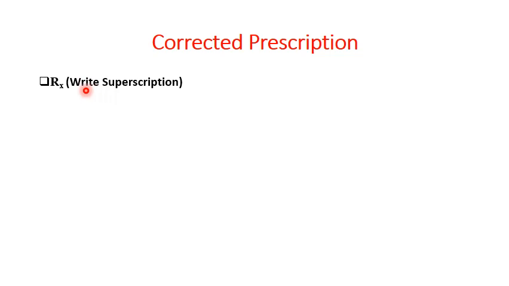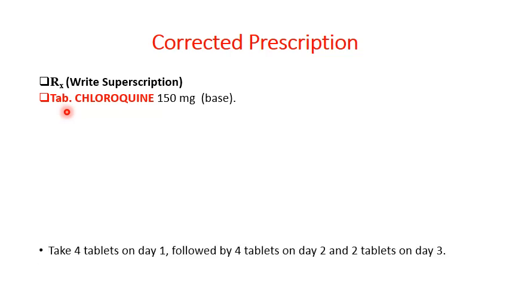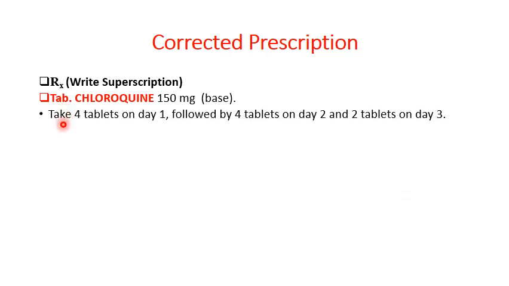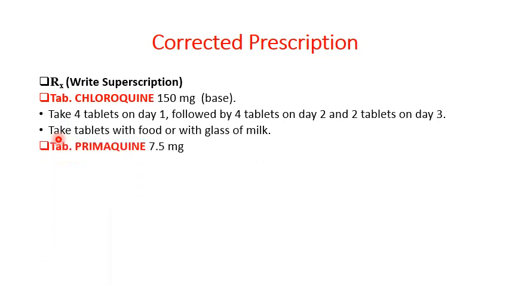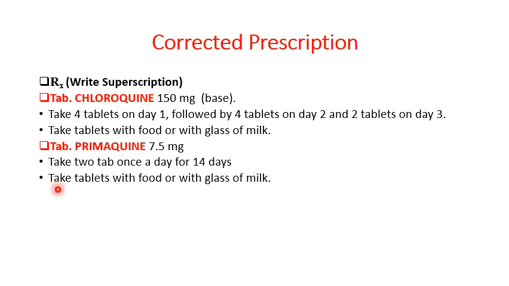First mention the details of doctor and patient, that is the superscription. Thereafter, for P. vivax malaria, drug of choice is tablet chloroquine 150 mg base. Take 4 tablets on day 1, followed by 4 tablets on day 2 and 2 tablets on day 3. Take tablets with the food or with a glass of milk. Second tablet is the tablet Primaquine 7.5 mg. Take 2 tablets once a day for 14 days. Take tablets with the food or with a glass of milk.